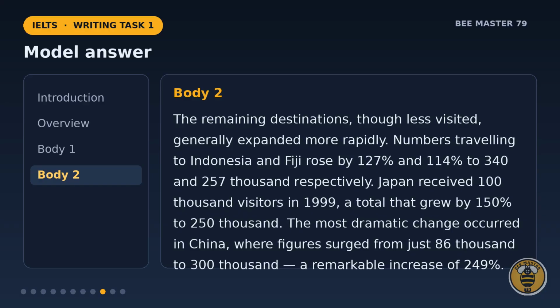The most dramatic change occurred in China, where figures surged from just 86,000 to 300,000, a remarkable increase of 249%.